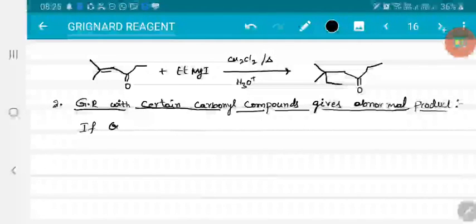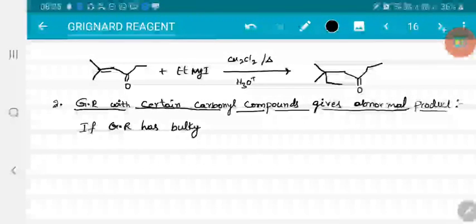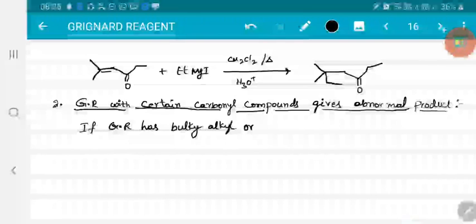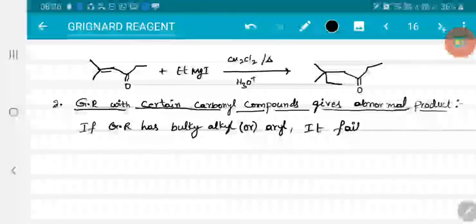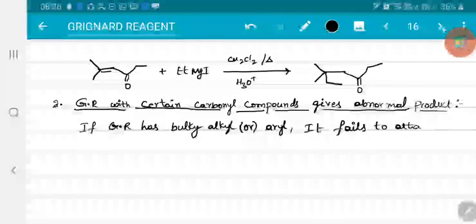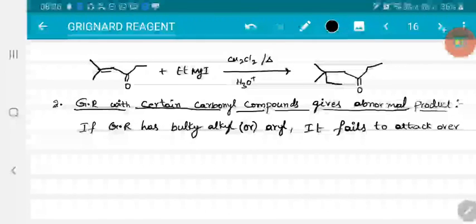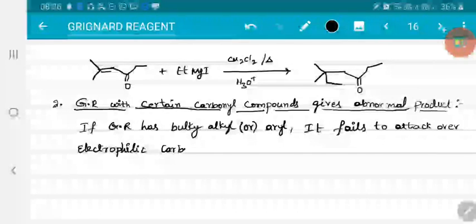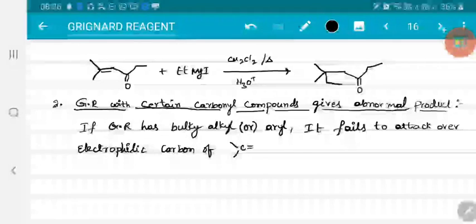If the Grignard reagent has bulky groups, bulky alkyl or aryl system, then it fails to attack the carbonyl, that means the electrophilic carbon of aldehyde or ketone.